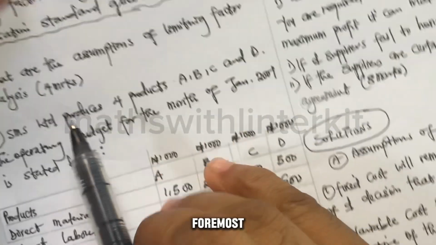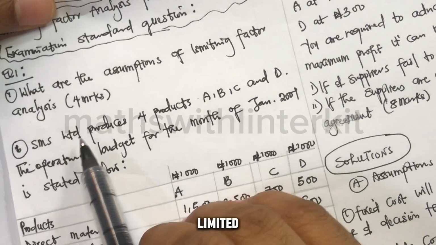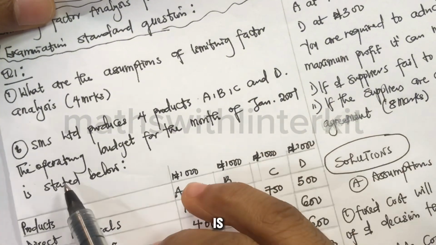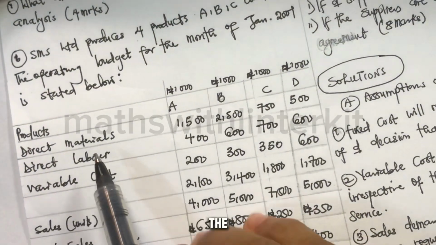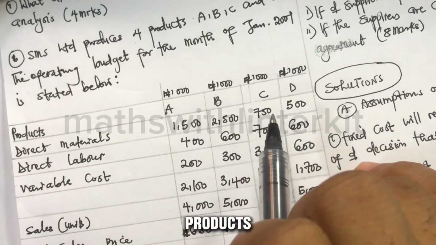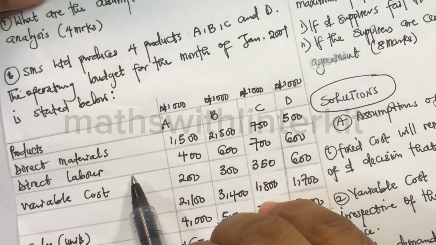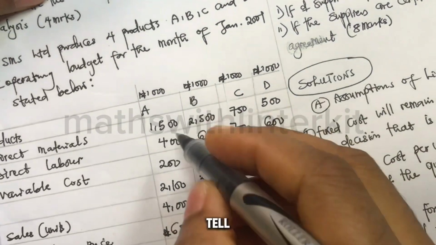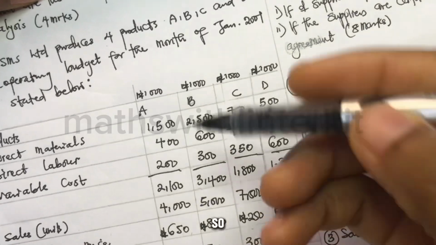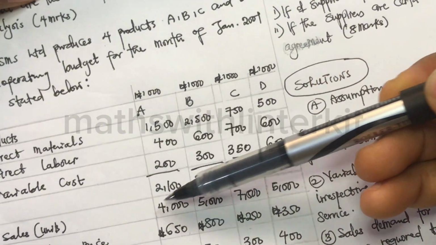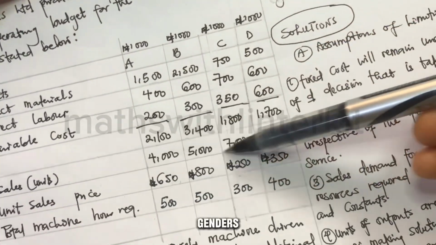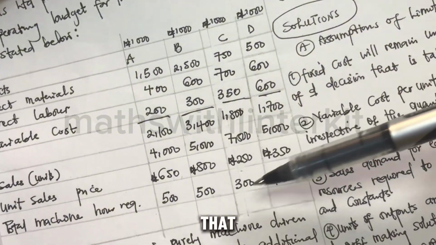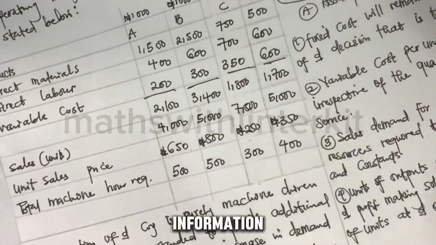This is 4 marks. Then question 2: SMS Limited produces 4 products A, B, C, D. The operating budget for the month of January 2001 is stated below. So we have the information for all the 4 products. So we have the direct materials, direct labor, and variable overhead cost. So these are the totals for these 3 items here. So we have the sales in units, then unit sales price, that is selling price per unit, and the total machine hours required.